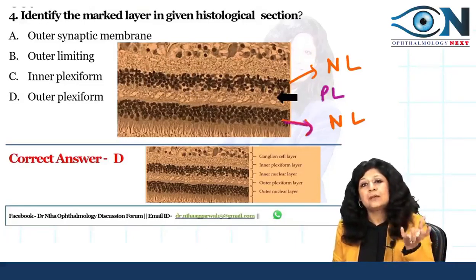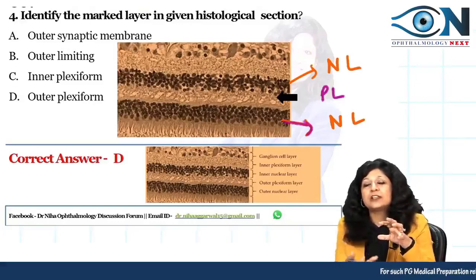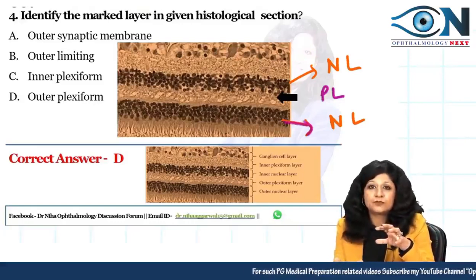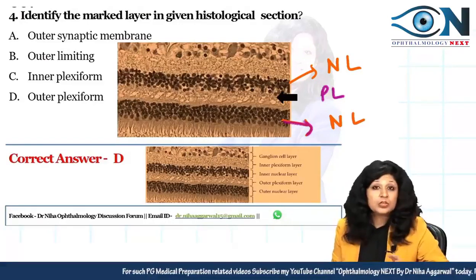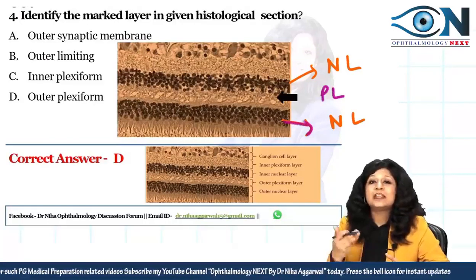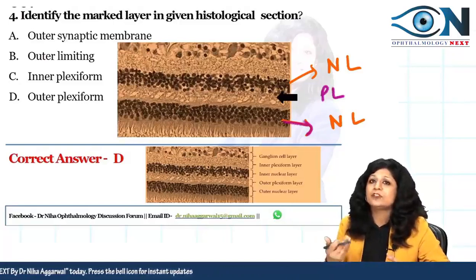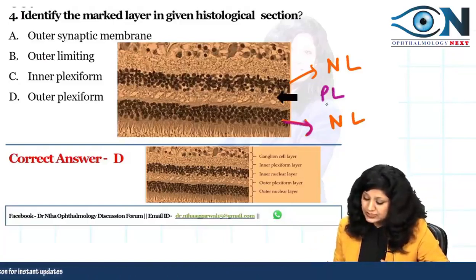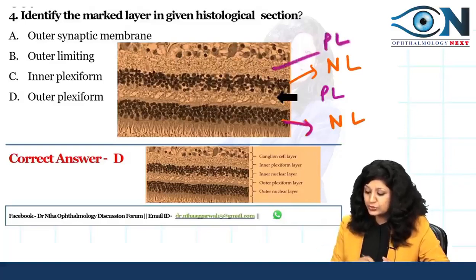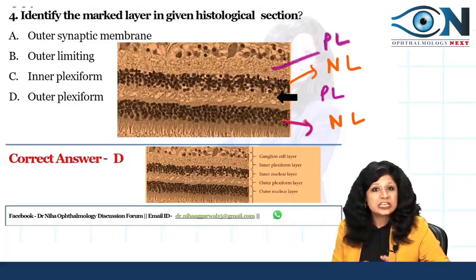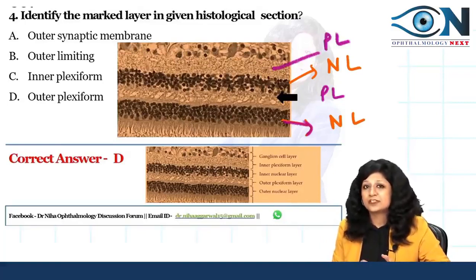So both of them are nuclear layers, and what is present in between the nuclear layers is the plexiform layer. Now you have to judge which one is inner nuclear, which one is outer nuclear, which one is inner plexiform and which one is outer plexiform. So this is a plexiform layer, and then this is also a plexiform layer. Now you just have to see which one is outer and which one is inner.